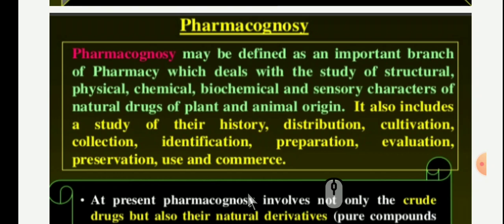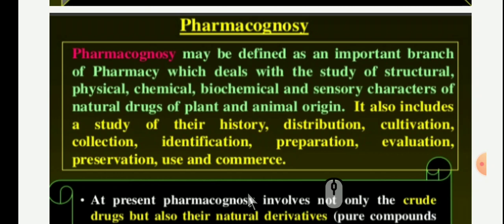So continuing this definition, it also includes a study of their history. What is the meaning of history here? Here, the history about their sources: from where and when we get the plant materials, what is the native of that plant or animal origin, that comes under the history.